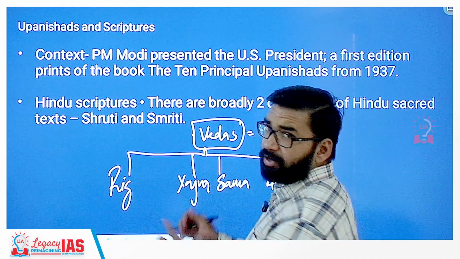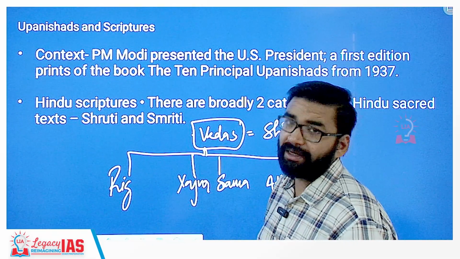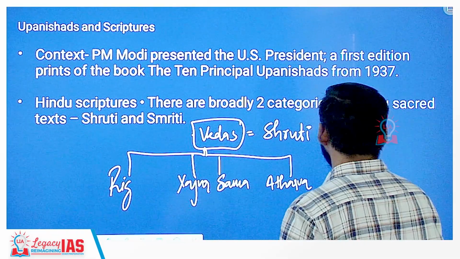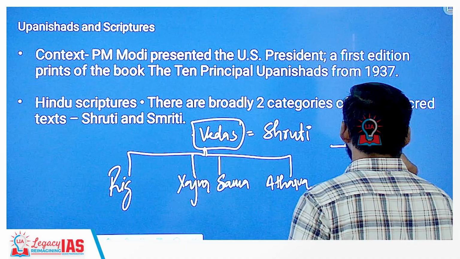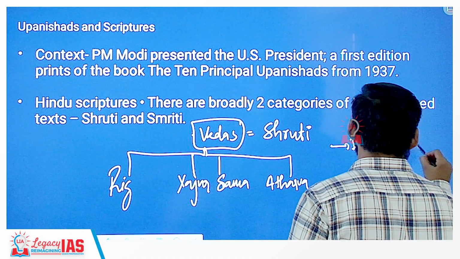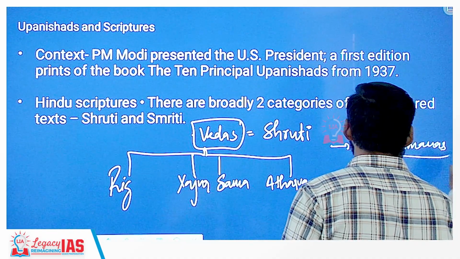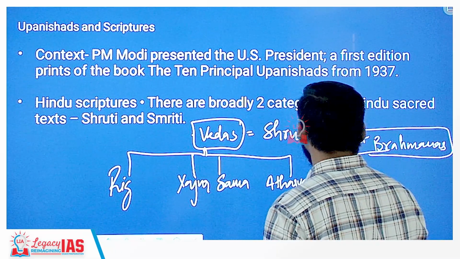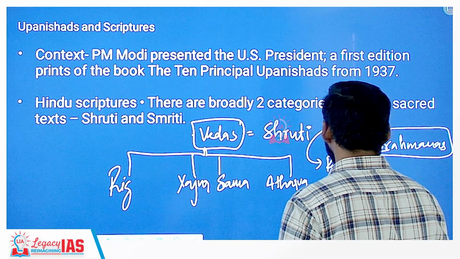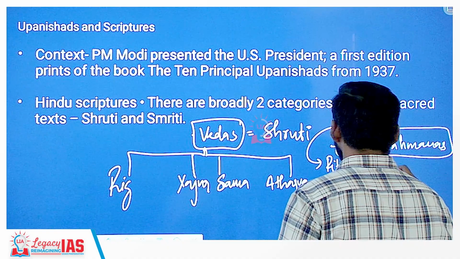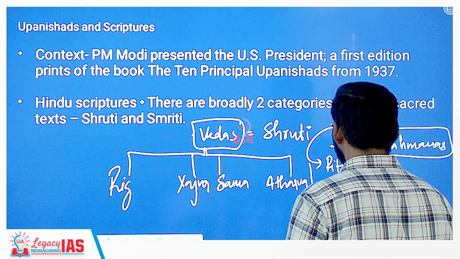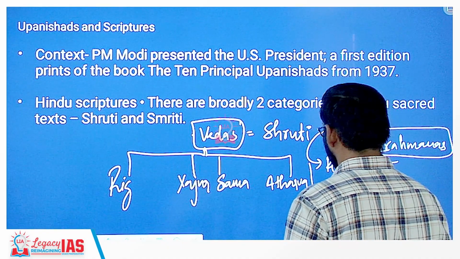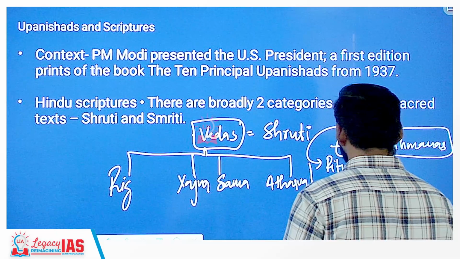Now all these Vedas consist of different layers. The first layer is called Brahmanas. Brahmanas are ritual texts. Then Aranyakas, the second important layer.